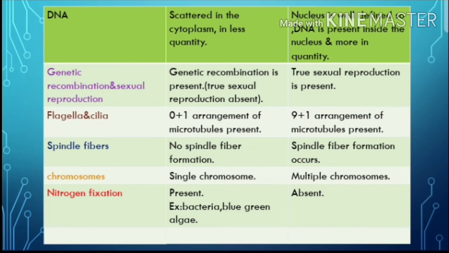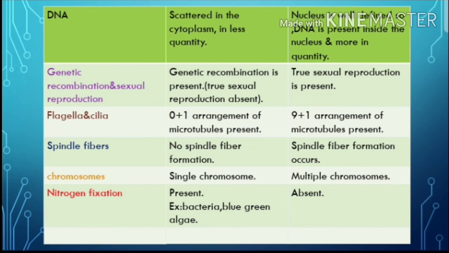In eukaryotic cells, the nucleus is well defined, so DNA is present inside the nucleus, in greater quantity. The nucleus has a nuclear envelope, and inside the nucleus the nucleolus is also present, along with DNA in greater quantity.